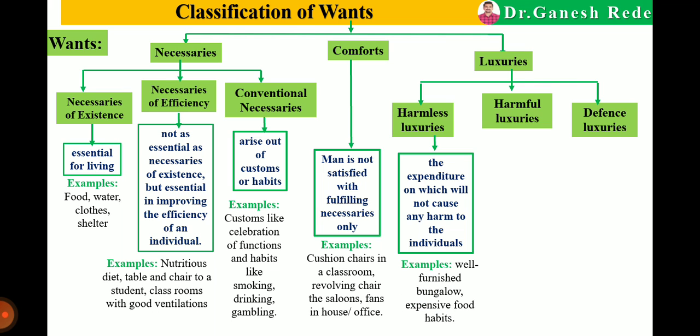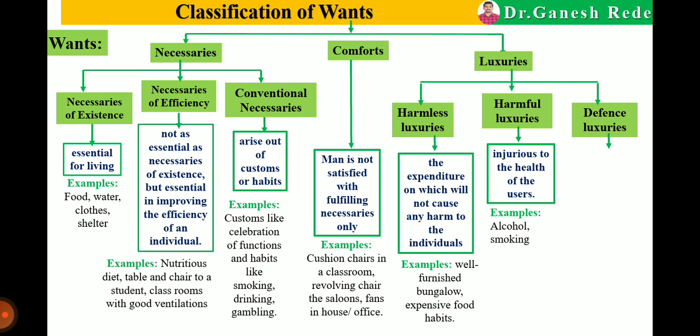For example, a well furnished bungalow, expensive food habits, they are harmless luxuries. Which will be the harmful luxuries? The luxuries which are injurious to health, like the habit of alcohol, smoking. So these are the harmful luxuries.